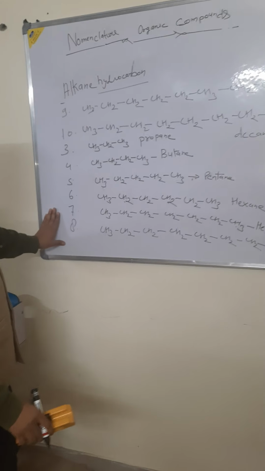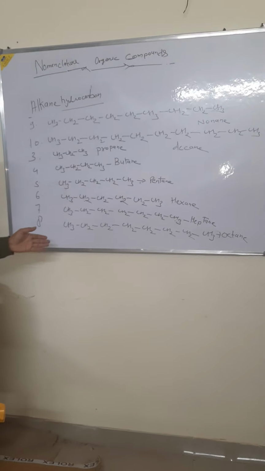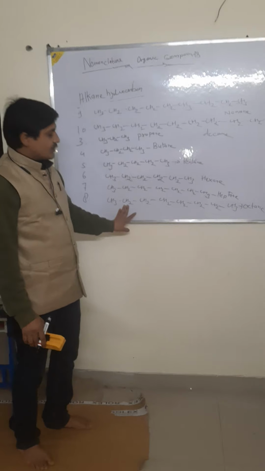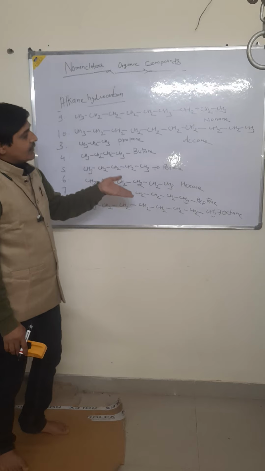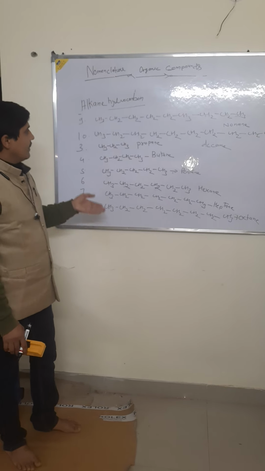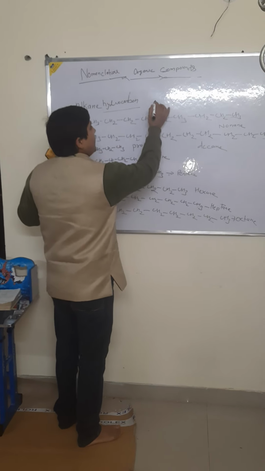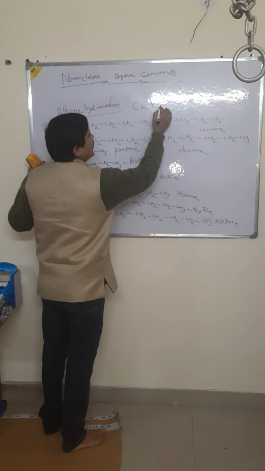This is the numbering of hydrocarbons up to 10. This is called alkane hydrocarbon. These are all alkane hydrocarbons, only increasing by one CH2 group each time. Alkane general formula CnH2n+2.